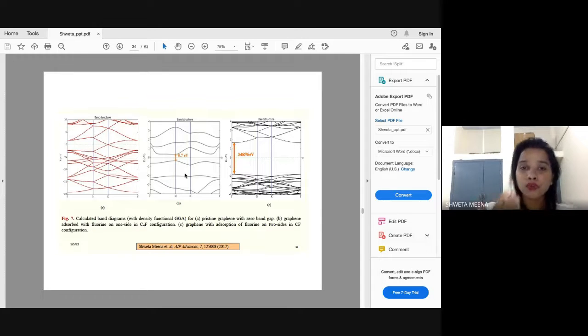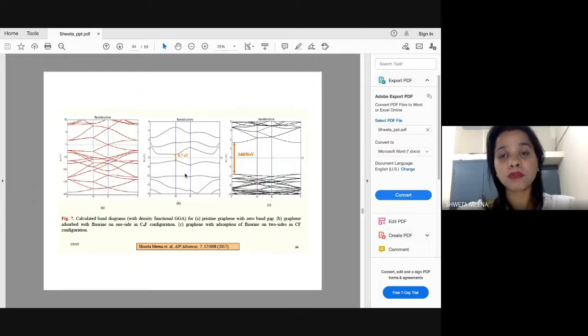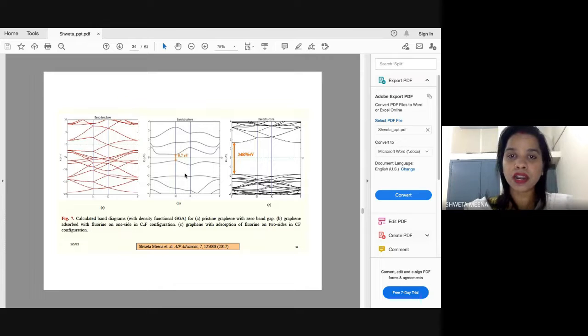Through this study we have seen that functionalization is also a way of exploring or exploiting new properties of an existing material. So initially graphene was a semi-metal with 0 band gap, and now with functionalization we were able to open a band gap of around 3.4 electron volts.